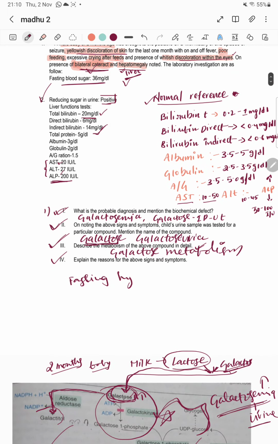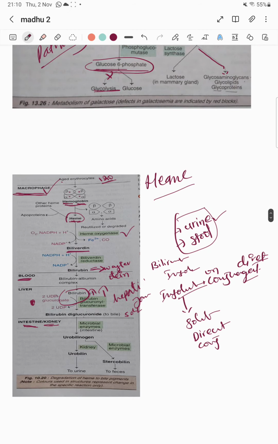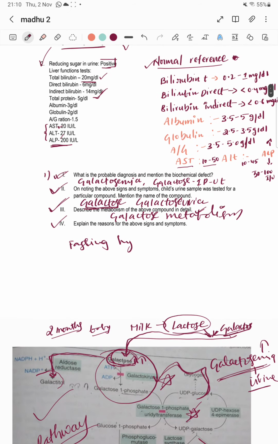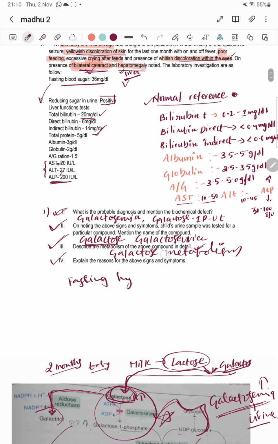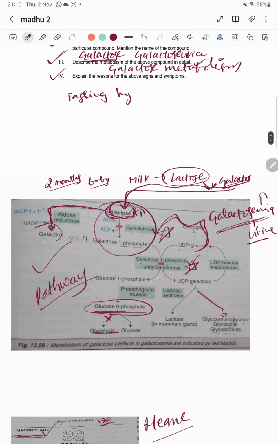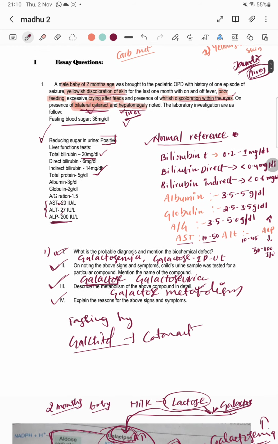And also you can explain the reason behind the high levels of bilirubin, conjugated, unconjugated and total bilirubin. Why all these are elevated, you can easily write. And also why there is discoloration within the eyes and bilateral cataract: due to galactitol. Galactitol elevation leads to bilateral cataract in a baby.